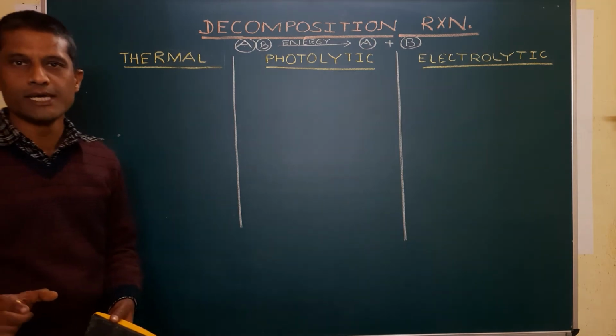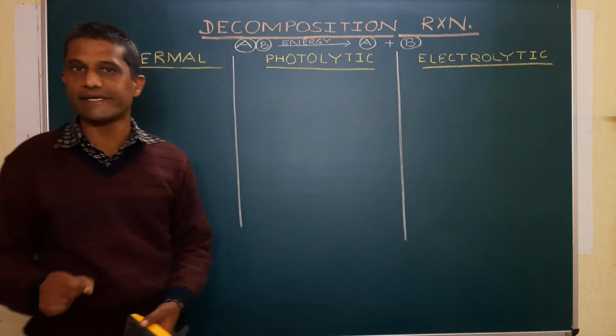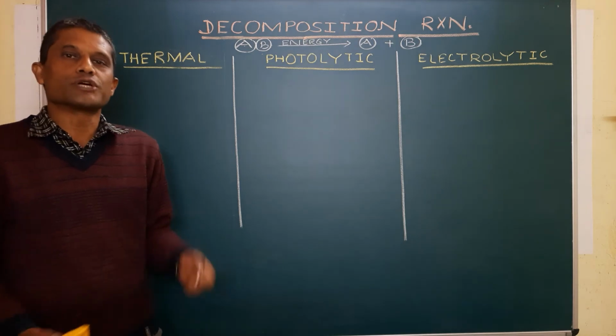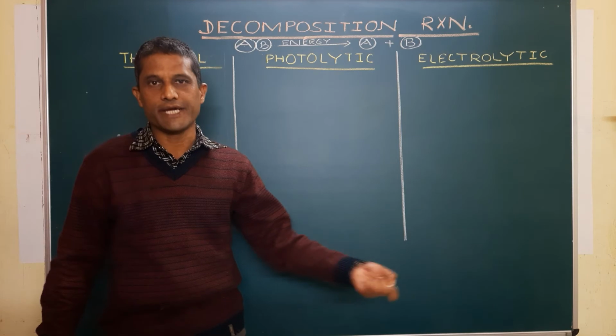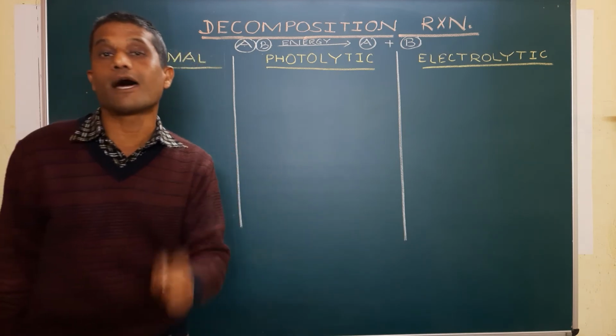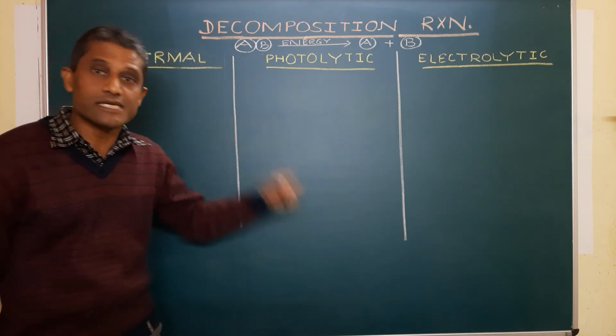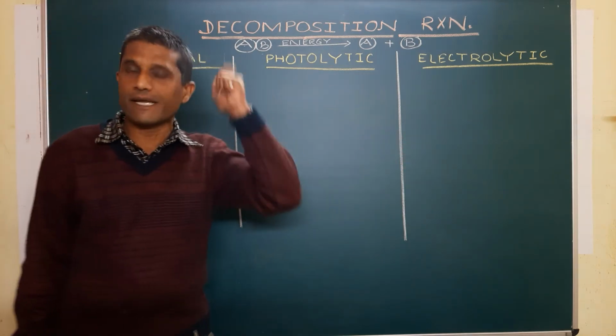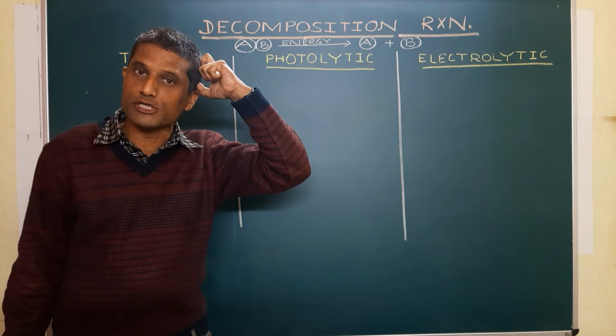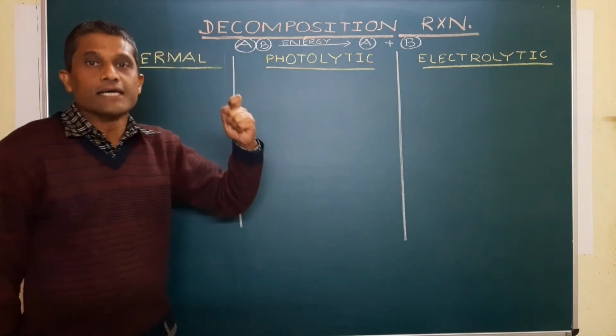Firstly, we are going to take one example of thermal decomposition: calcium carbonate, that is called limestone. When it is subjected to heat, it breaks up to give an oxide, that is calcium oxide, and carbon dioxide. Remember, when a metal carbonate breaks, it will release metal oxide and carbon dioxide. These are the fundamental things you have to keep in mind in order to configure the chemical reaction.